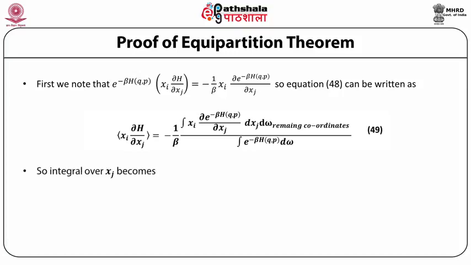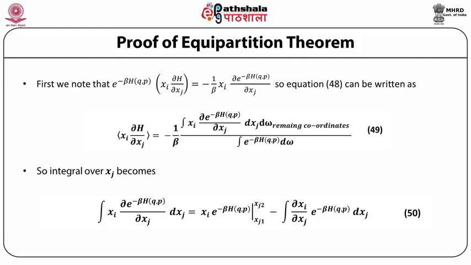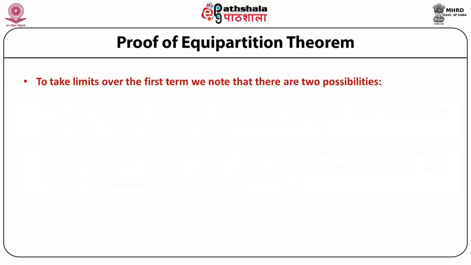So the integral over xj becomes the integral of xi multiplied by the partial derivative of e raised to power minus beta H(q,p) divided by the partial derivative of xj into dxj, which is equal to xi e raised to power minus beta H(q,p) from xj1 to xj2, minus the integral of delta xi with respect to xj, e raised to power minus beta H(q,p) with respect to xj. To take limits over the first term, we note that there are two possibilities.